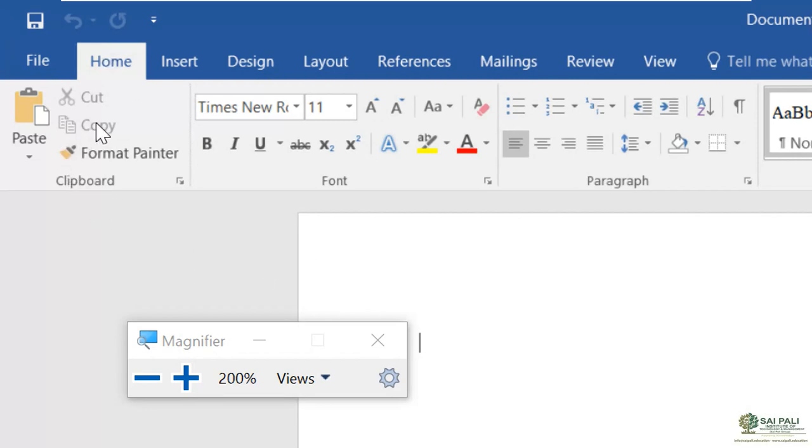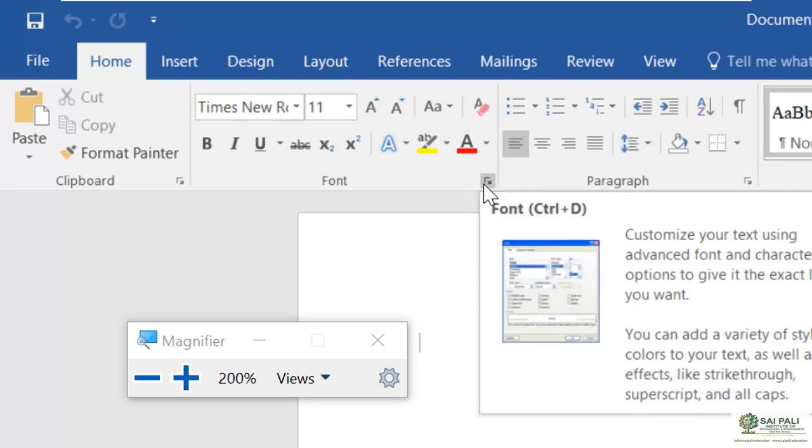As you can see here, this group contains what? Clipboard. In clipboard you have these commands, in the font group you have these commands, and in the paragraph group you have these commands, and you can see this arrow here in the group which contains some more options related to that group. So if I click on this, and as you can see, when I hover the mouse there, it shows the shortcut key also. Shortcut key is what? Control plus D.